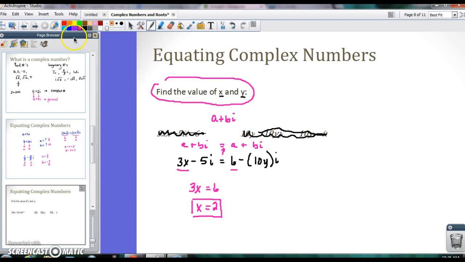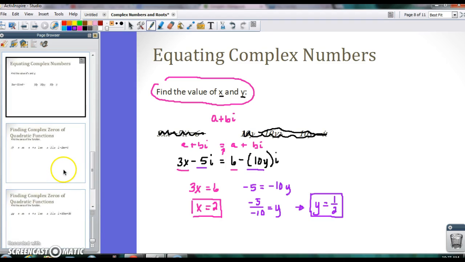Let's look at the y values. I have negative 5 here, and I have negative 10y here. So I have negative 5 is equal to negative 10y. And so when I solve that, I end up with negative 5 over negative 10 is y, and that reduces to 1/2. Okay, so those are my x and y values. That's how you find them. Just set your a values equal to each other and your b values equal to each other and solve those.